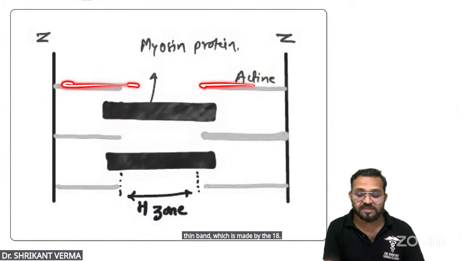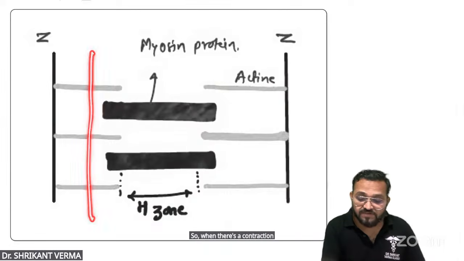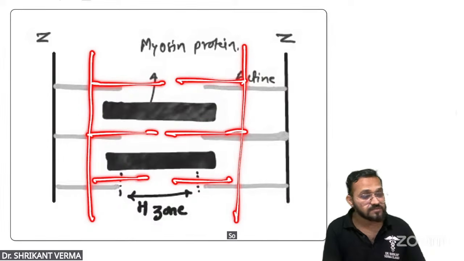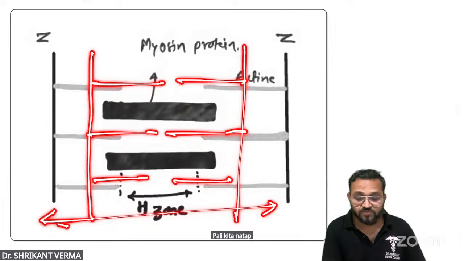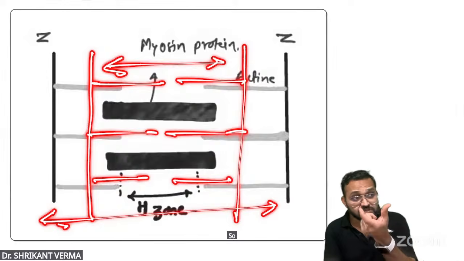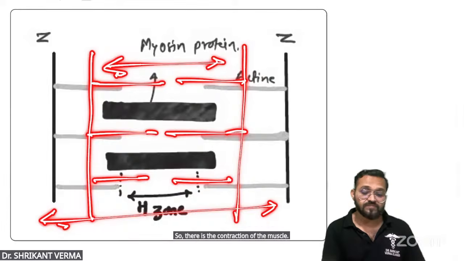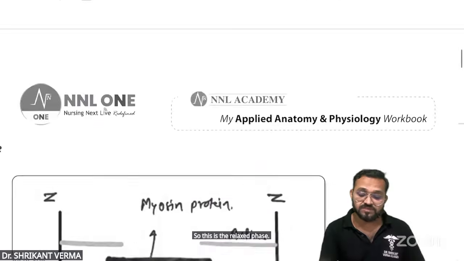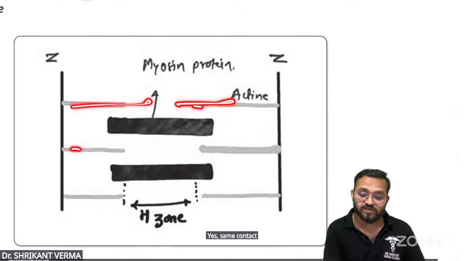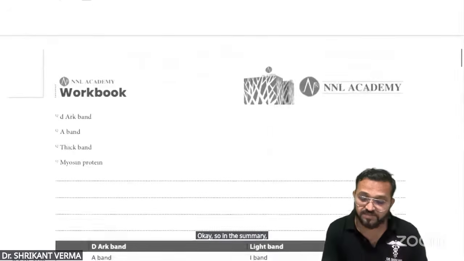And this is the relaxed phase, beta, this is the relaxed phase. But when this contraction means shortening, the Z line will come here, and these areas are coming up to this part. So this is shortening. How much was it earlier? Earlier it was this, but now this is small. So many sarcomeres, all the sarcomeres are showing shortening. So there is the contraction of the muscle. So this is the relaxed phase, and this is the contractile phase. Okay. So in the summary, catch here.